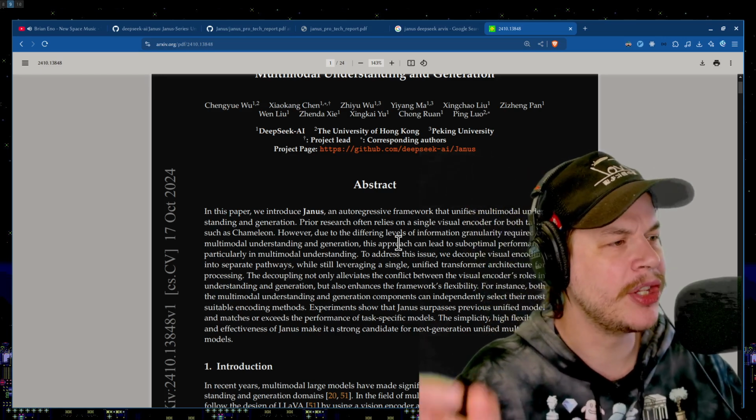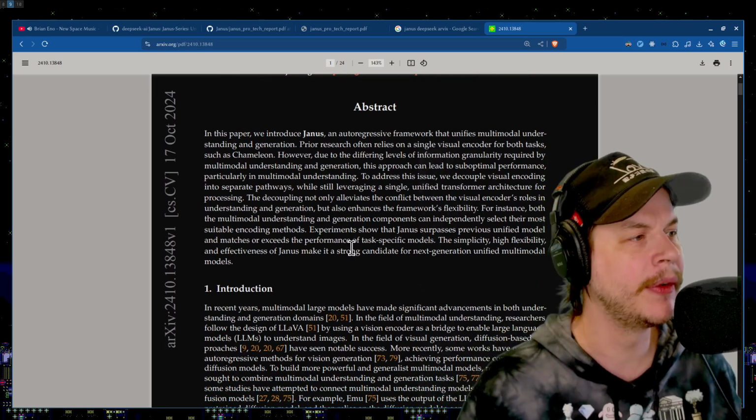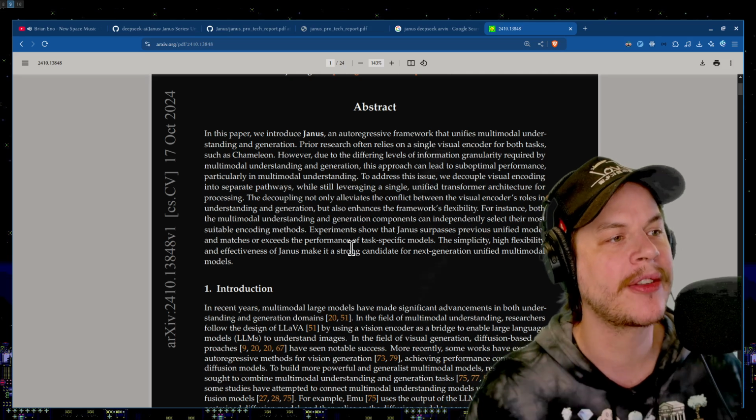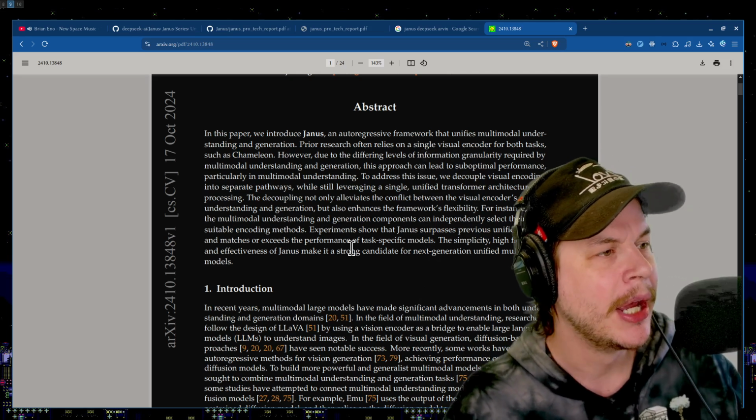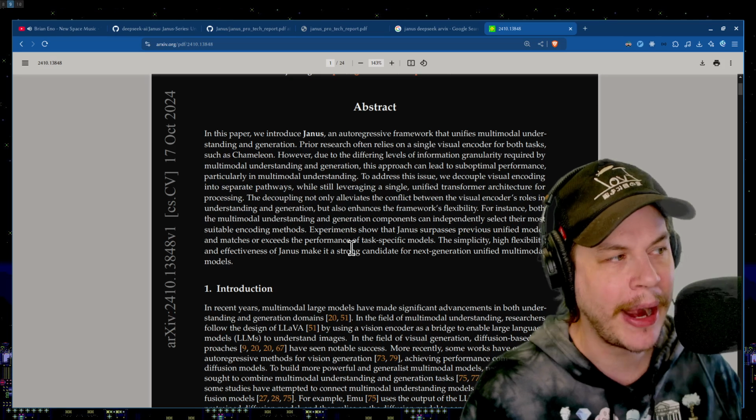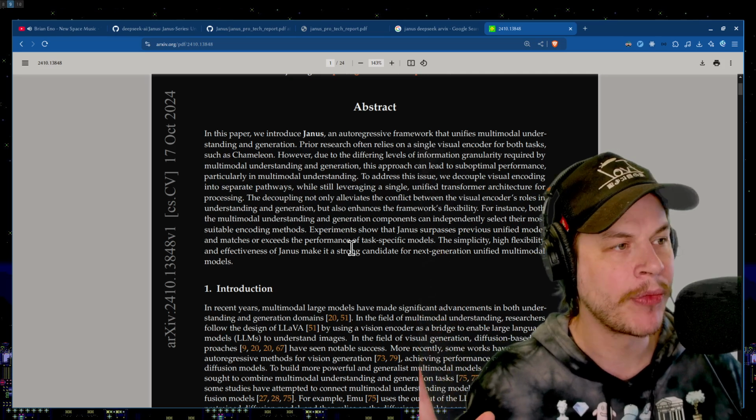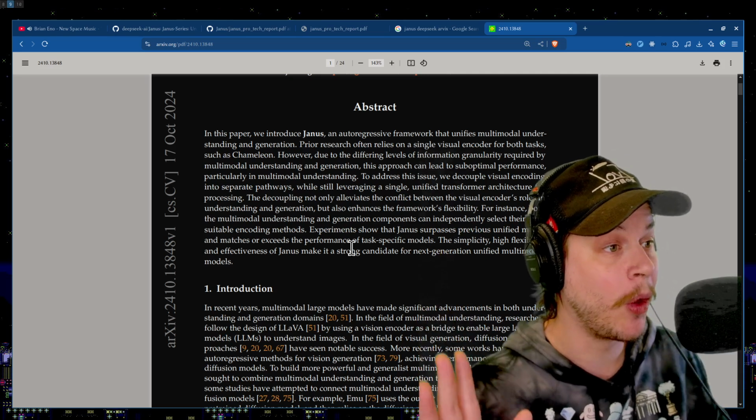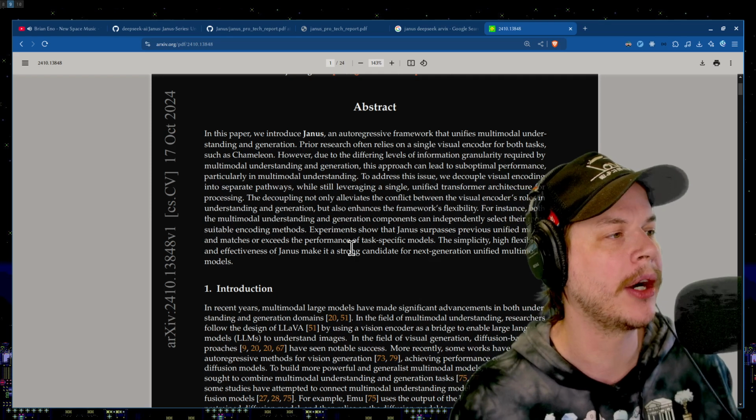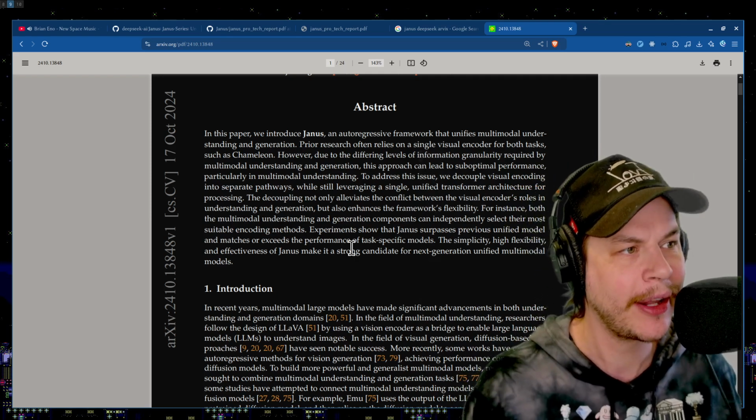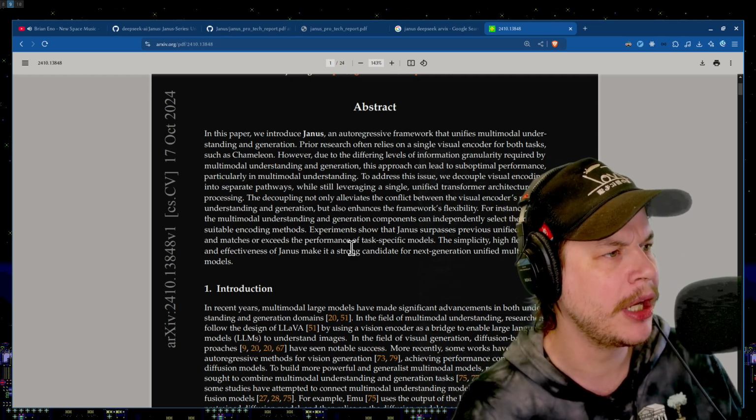Okay, so in this paper, we introduced Janus, an autoregressive framework that unifies multimodal understanding and generation. Prior research often relies on a single visual encoder for both tasks, such as Chameleon. Chameleon using a single visual encoder? How silly. You need multiple encoders. However, due to the differing levels of information granularity required by multimodal understanding and generation, so being able to generate a new image, you know, your Dallys and Midjourneys and whatnot, versus being able to tell what an image actually has inside of it, how do I describe an image, those require different levels of information granularity. We can't use one encoder for that. So this can lead to suboptimal performance, particularly in multimodal understanding.